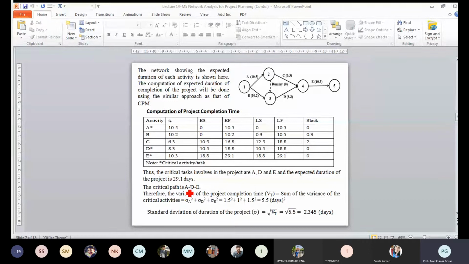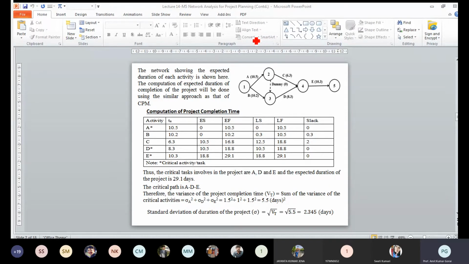So from this critical path, we can calculate the total time of completion of the project. It is 29.1. So the expected time of completion of the project is 29.1 days. Now, what is the variation of the project? What is the standard deviation of the completion? As I told, this is the expected duration of the completion.